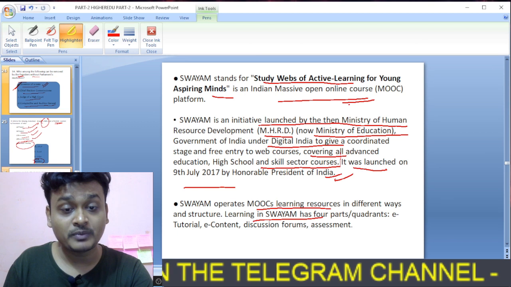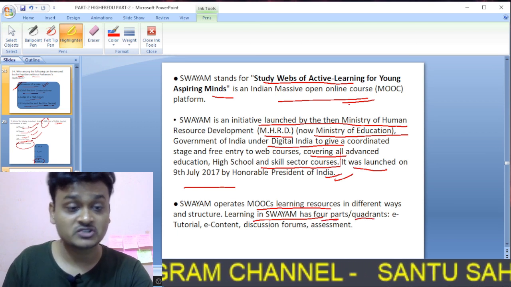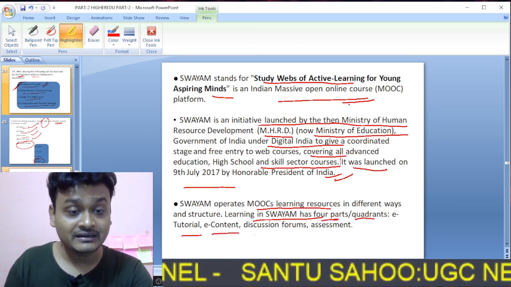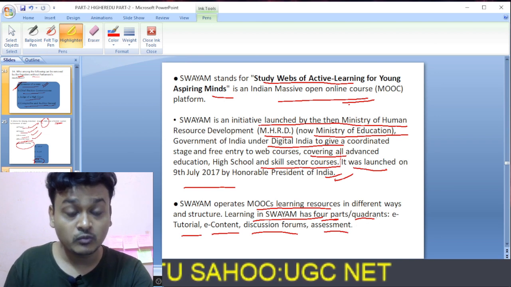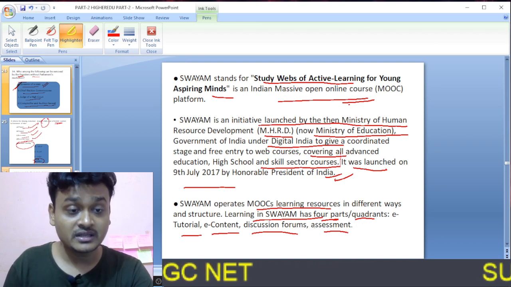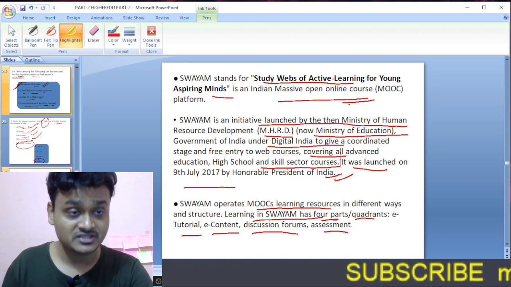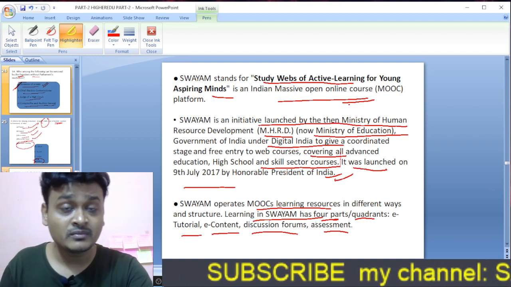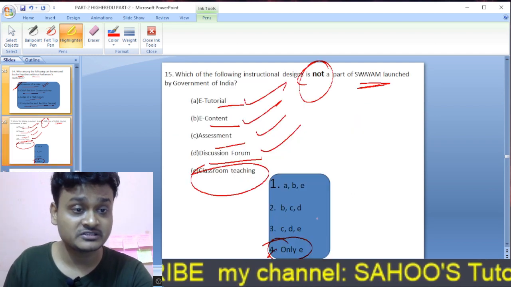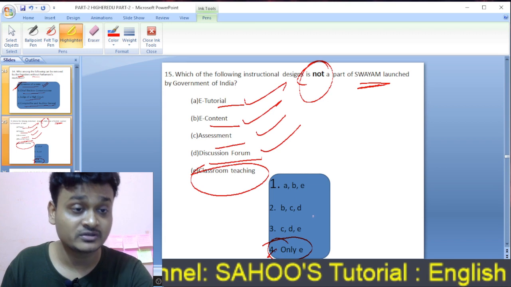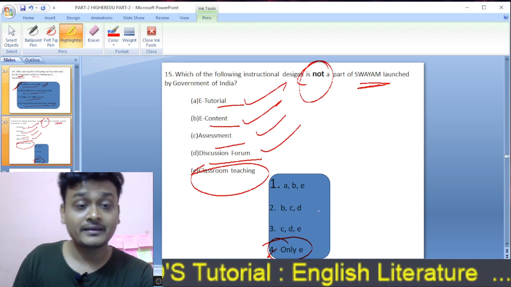SWAYAM operates MOOCs learning resources in different ways and structure. Learning in SWAYAM has four parts, four quadrants: e-tutorial, e-content, discussion forums and assessment. And classroom teaching was not there. That's why classroom teaching is the right option.